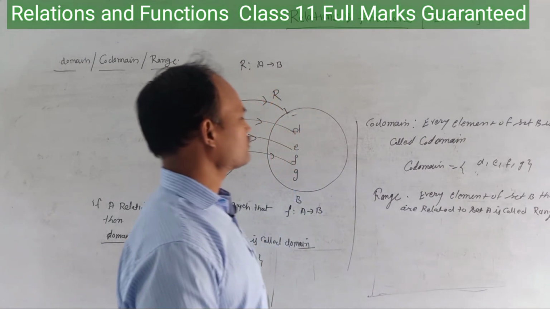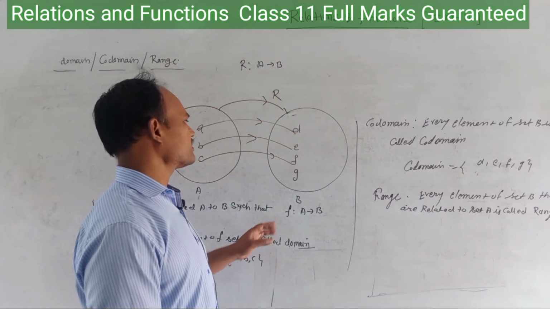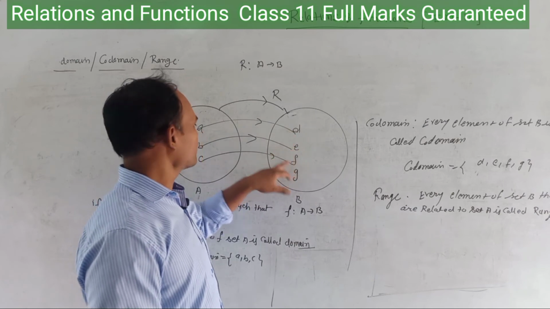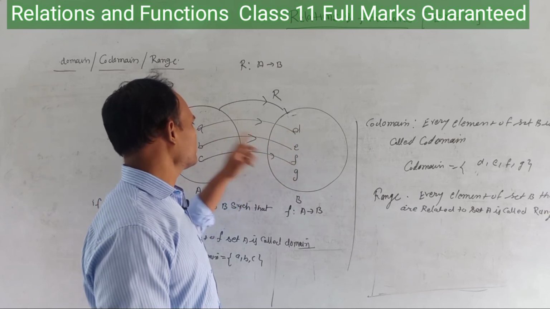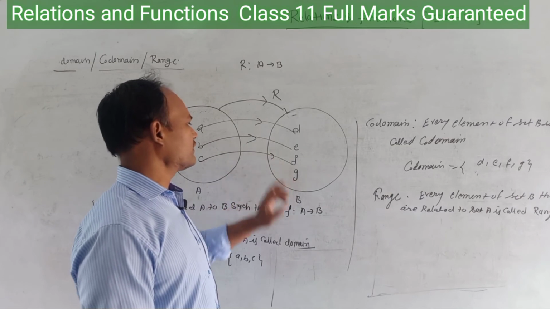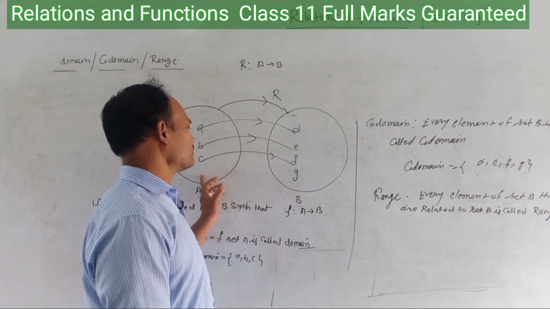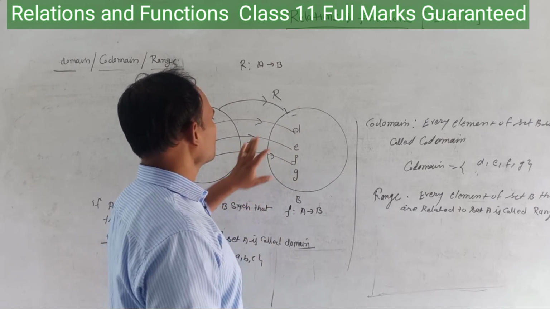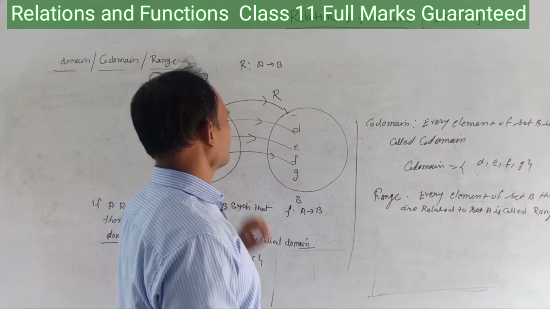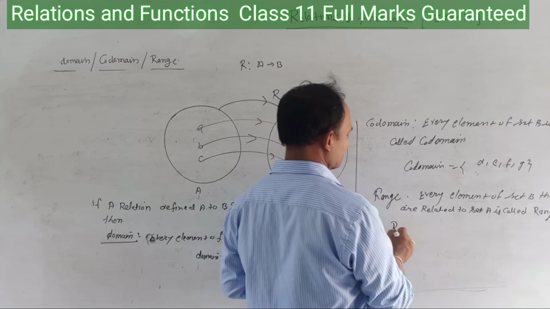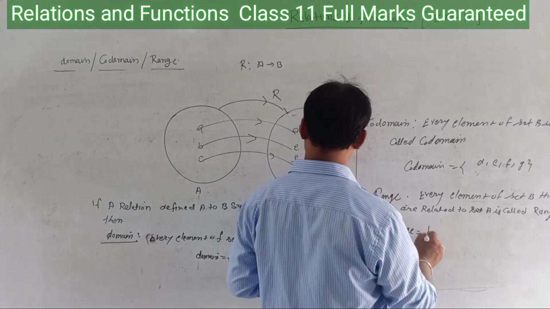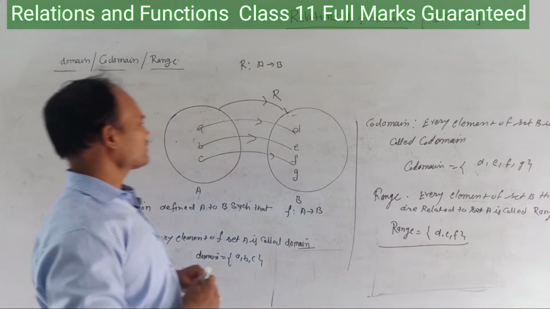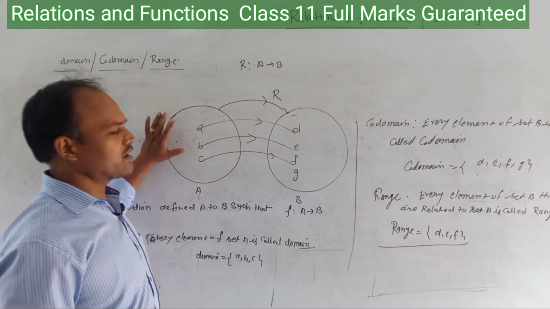Every element of set B that is related to set A. D is related to A, E is related to B, F is related to C, but G is not related to any element. So we can say that DEF is the range.